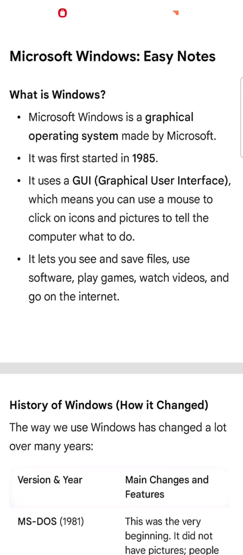What is Microsoft Windows? Microsoft Windows is a graphical operating system made by Microsoft. It was first started in 1985. It uses a GUI, graphical user interface, which means you can use the mouse to click on icons and pictures to tell the computer what to do. It lets you see and save files, use software, play games, watch videos, and go on the internet.